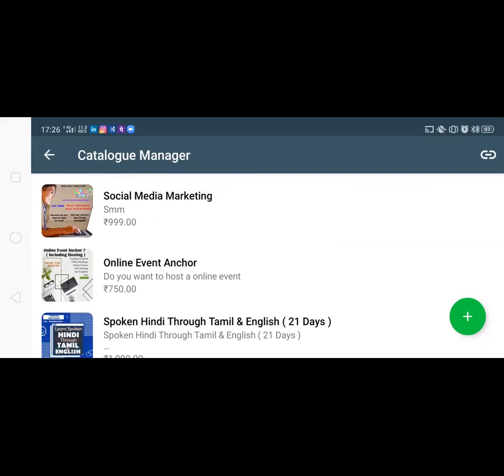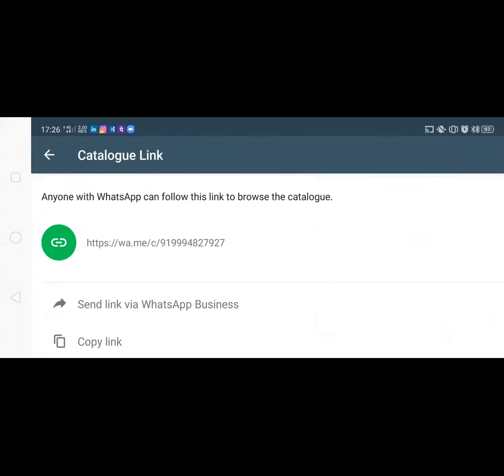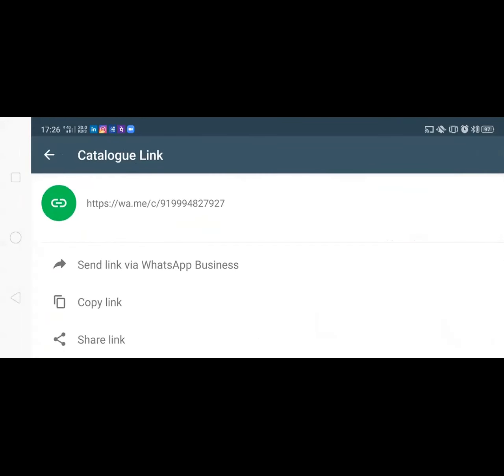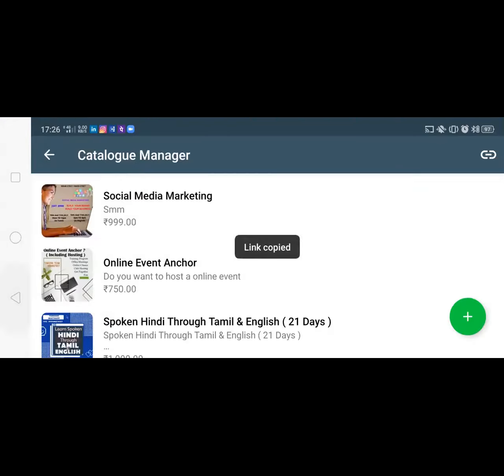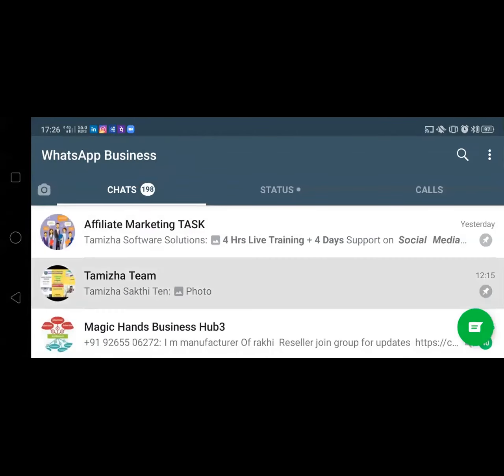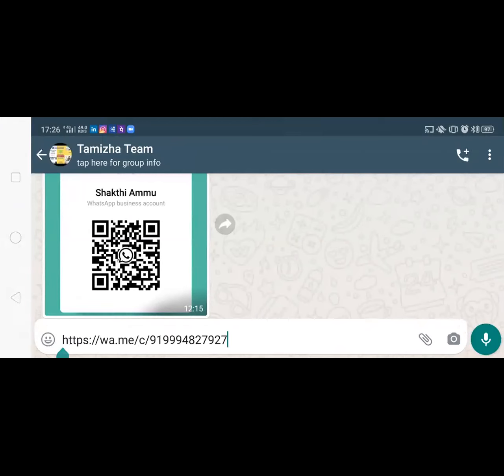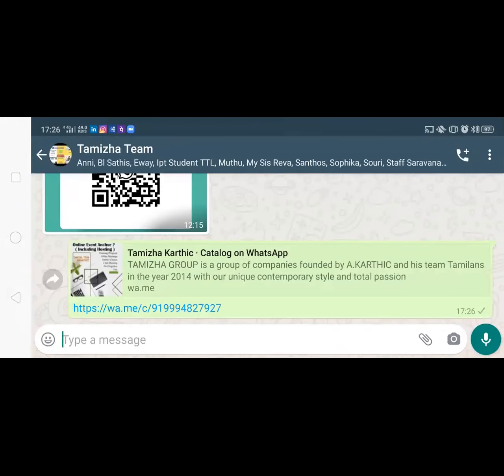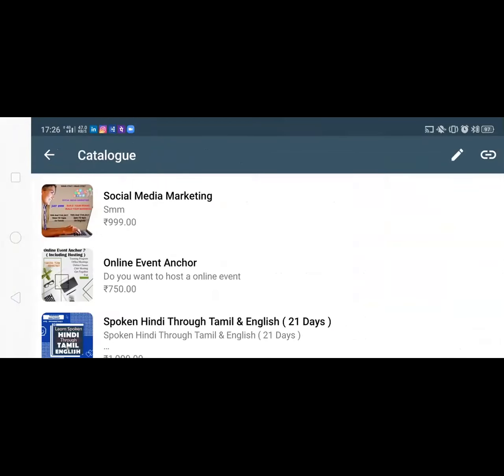If you want to send the whole catalog to someone else, simply click on the top right corner. You have an emblem called link. Just click over there and you'll get a window. There, simply copy the text. This text you can post to any people, where they can simply click here and see your catalog. In a single click, they can see your whole catalog.